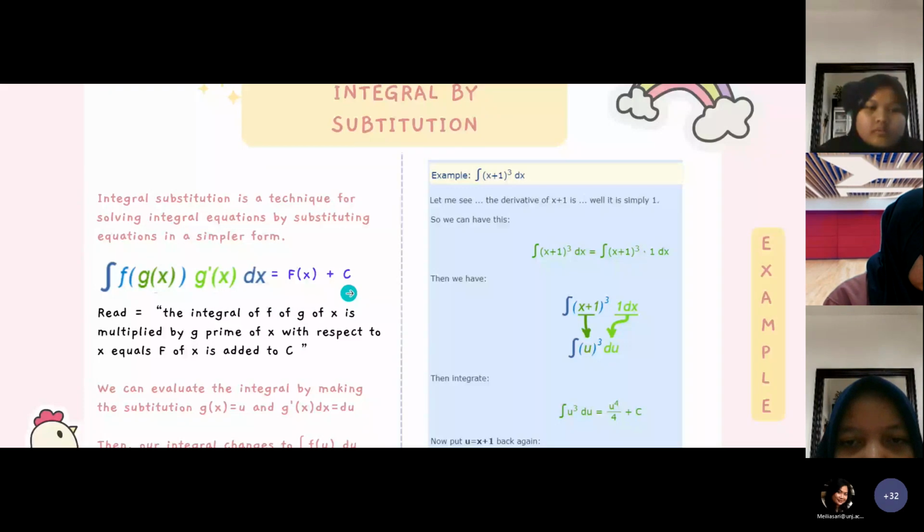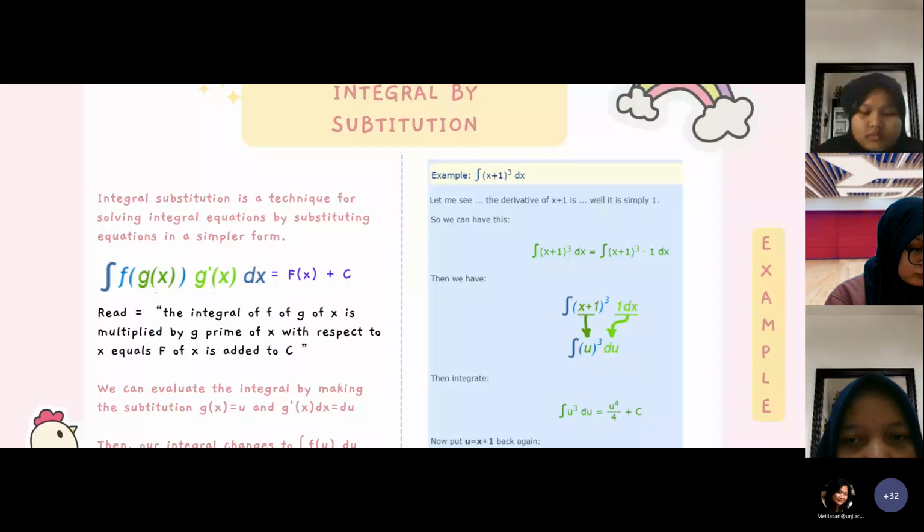We can evaluate the integral by making the substitution g of x is equal to u and g prime of x dx is equal to du.